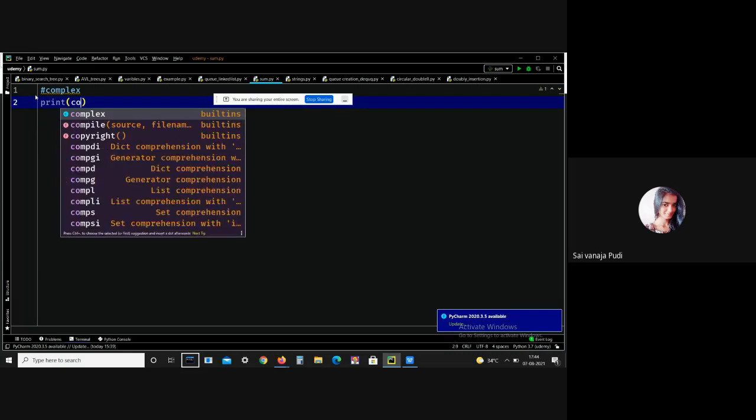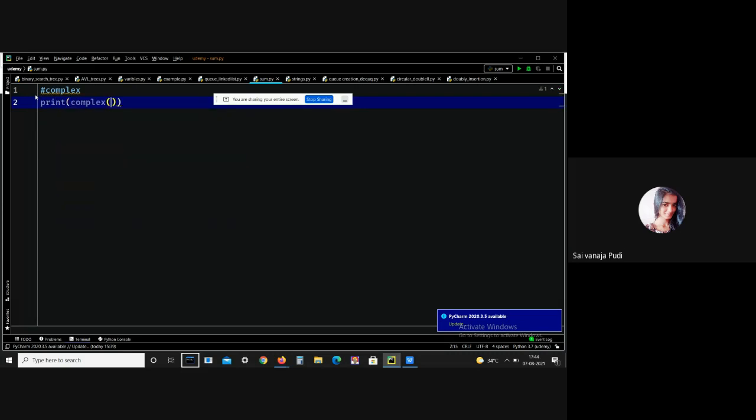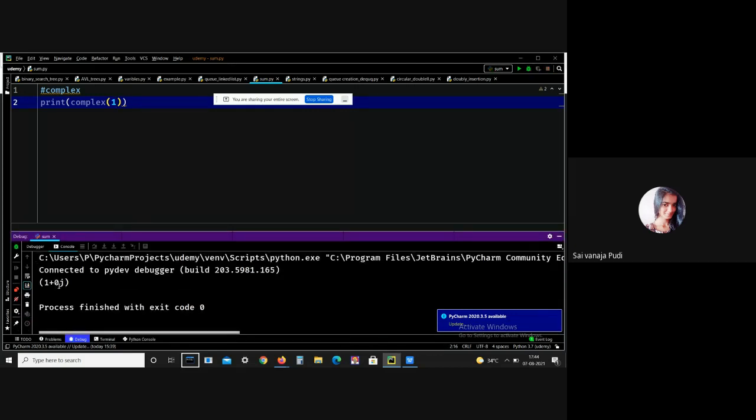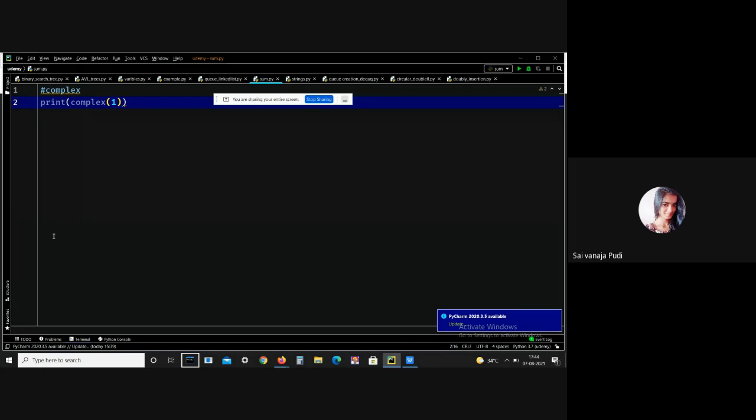Print complex of 1. What does complex mean? I mean the a plus bj format, right? See, I got the output, that is 1 plus 0j. It is used to convert numbers into a complex number. This is what the complex function means.